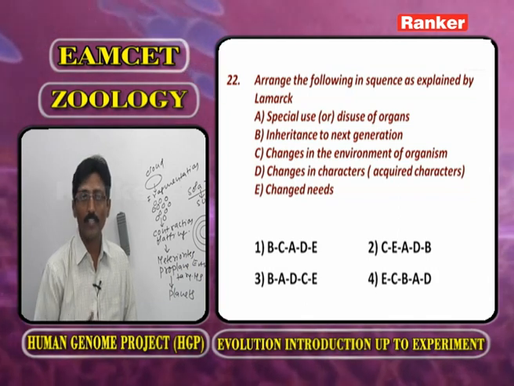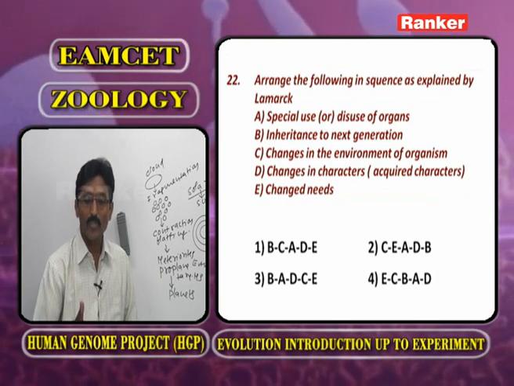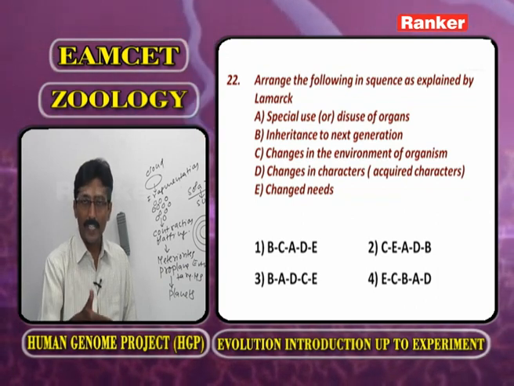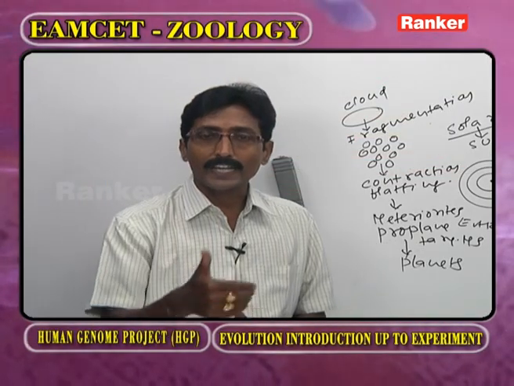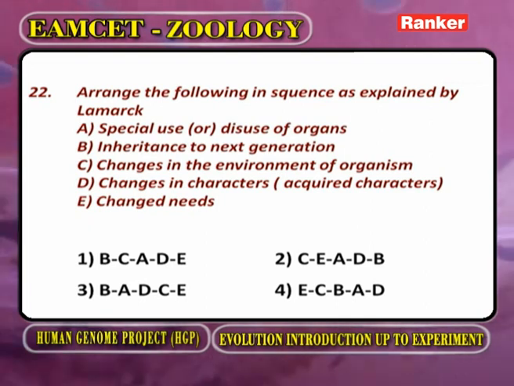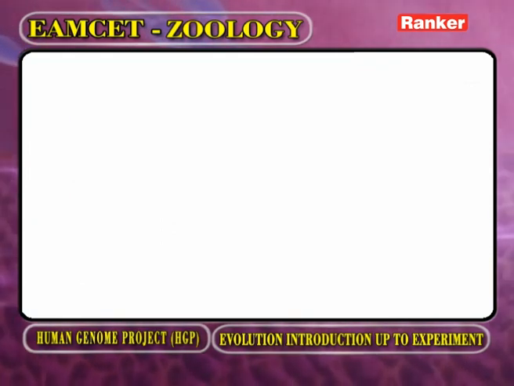Changes in the environment, followed by changed needs, followed by use and disuse, and acquired characters inherited by the next generation. Now based on this information, the answer is given. Now we go for the next question.